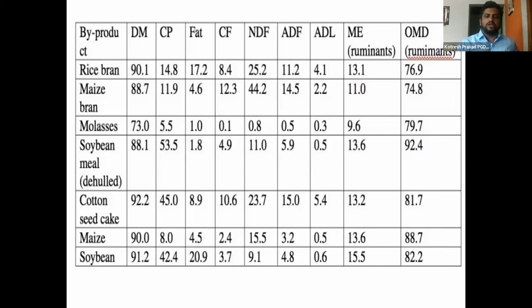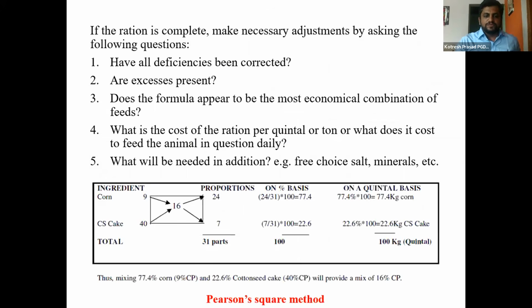But these are all very costly nowadays. Maize is 2,000 rupees per quintal. Soybean is more than 5,000 rupees per quintal. Groundnut cake is more than 4,000 rupees per quintal. That's why we are looking for alternatives. Nowadays maize is fetching a very high rate, because maize is a main ingredient for many industries like ethanol production. There is huge requirement for maize in the ethanol industry. So what we have to use is very important. This is how we balance the ration.